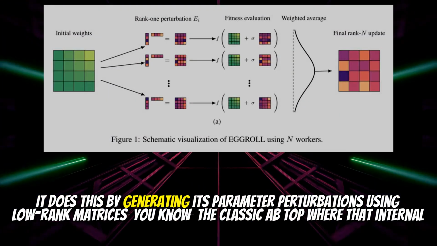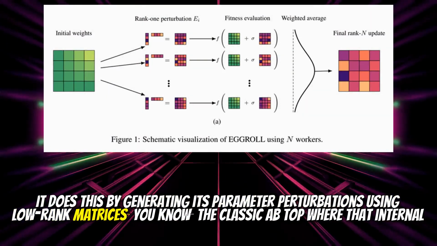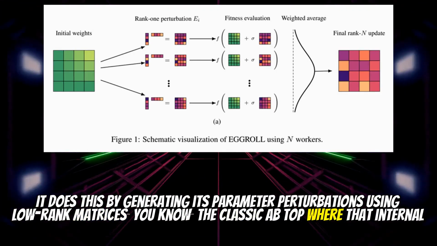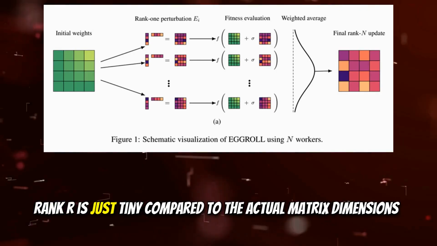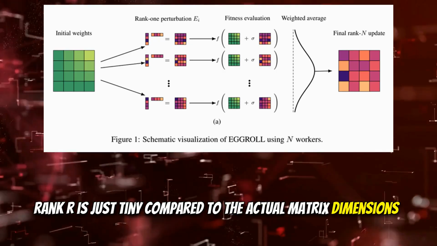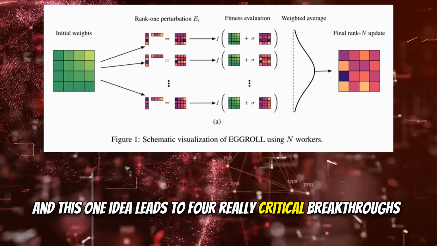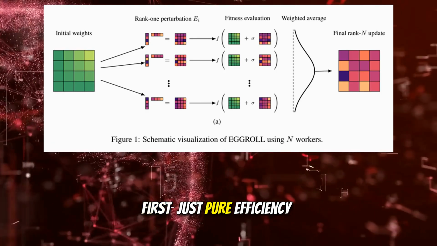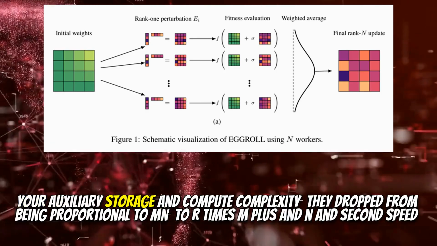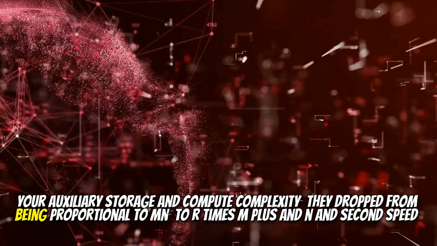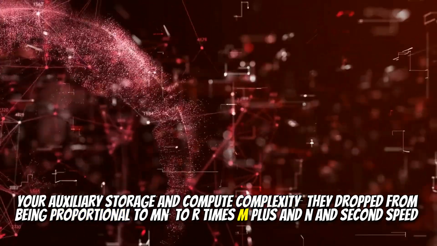It does this by generating its parameter perturbations using low rank matrices, the classic AB transpose, where that internal rank r is just tiny compared to the actual matrix dimensions. Right. And this one idea leads to four really critical breakthroughs. First, just pure efficiency. Your auxiliary storage and compute complexity drop dramatically.